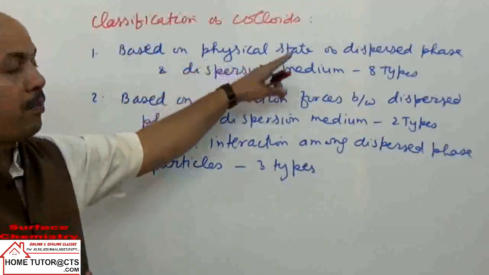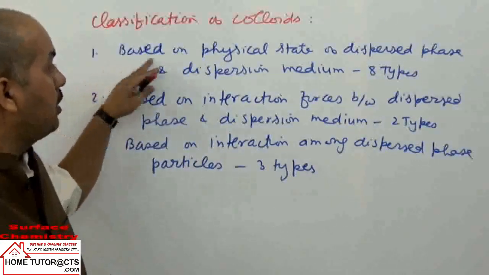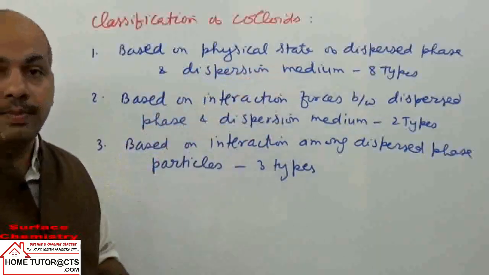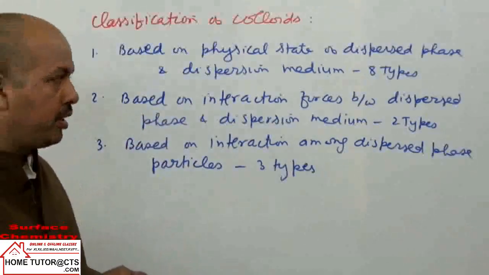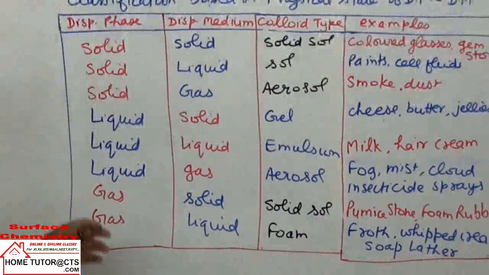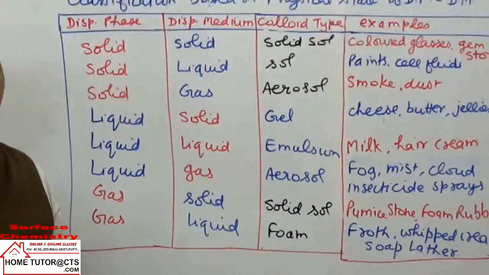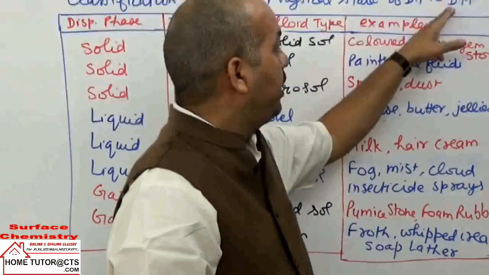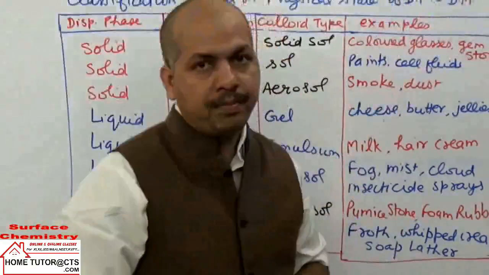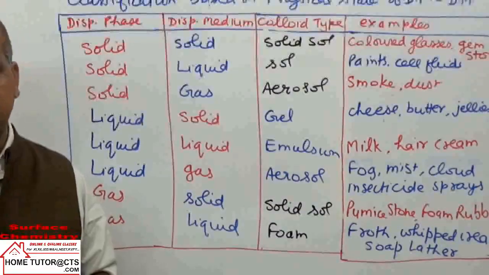Okay, so first we can take classification based on the physical state of the dispersed phase and dispersion medium. Let us take the first one. See, phase or medium can be solids, liquids or gases.